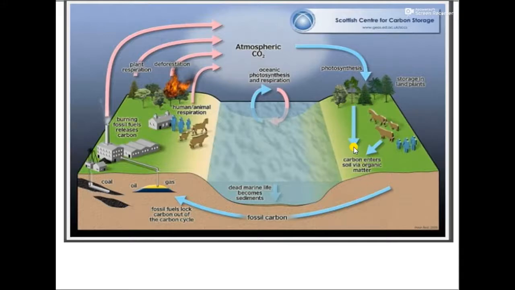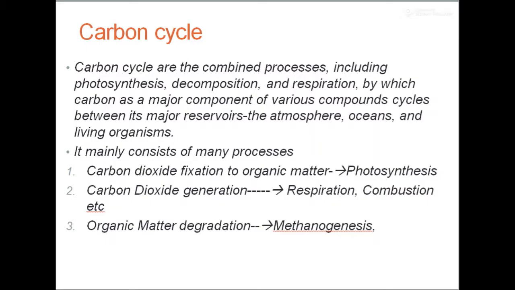And further on, when they are degraded, it will release fossil carbon, which will form coal gas or coal, etc. So the carbon cycle will continue between the living forms as well as the non-living forms of the ecosystem. Now let's explore the microbiological part of the carbon cycle.